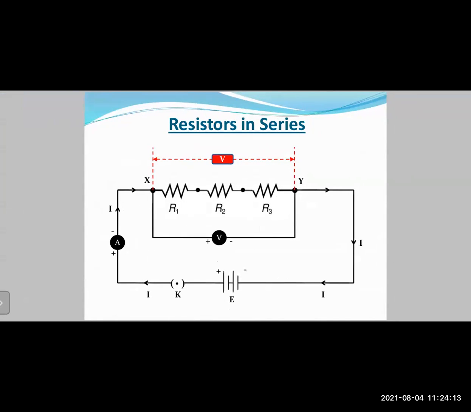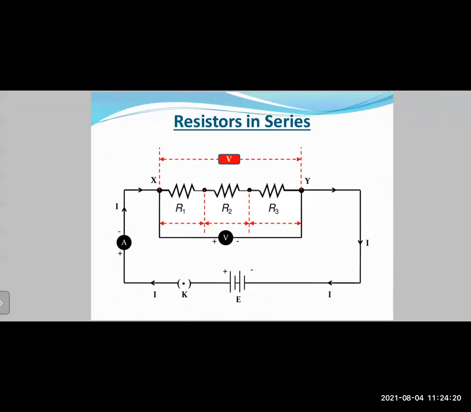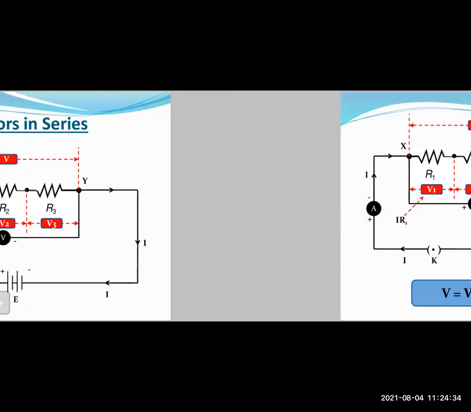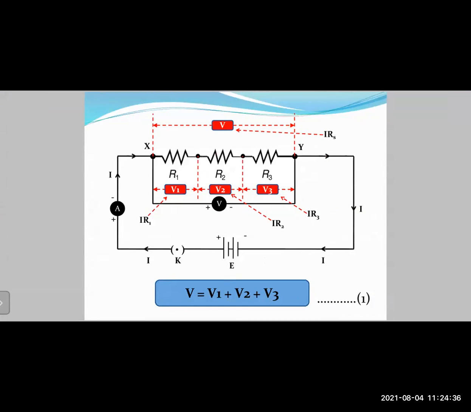So in a series combination, what you can see is that the current flowing through the combination remains constant, but the voltage changes, as you can see in this diagram. Voltage across resistor R1 will be V1, across resistor R2 will be V2, and across resistor R3 will be V3, right? If you apply Ohm's law, the total voltage across points X and Y, V equals I Rs, where S stands for series combination.